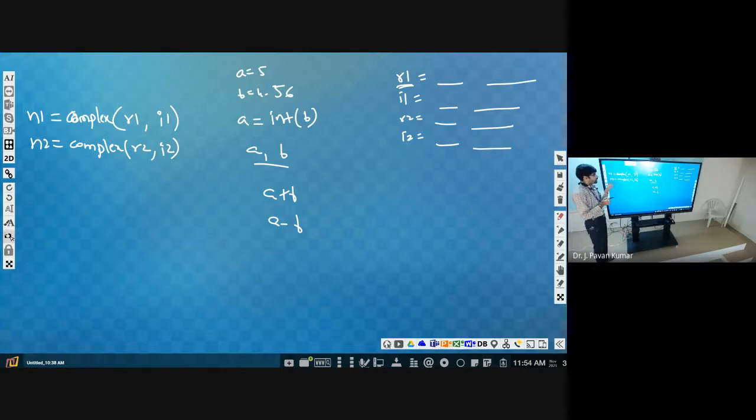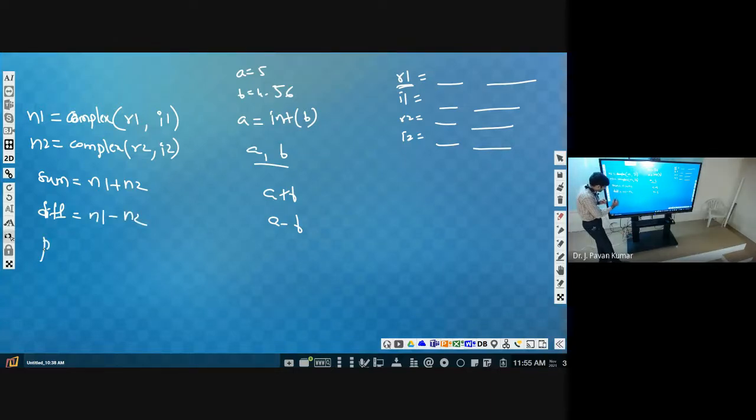But there already exists some support for complex numbers. Why? Because it is a default type, so it is a supported type. It is not that we are explicitly proposing this complex type; it is already supported by Python. So there is support for arithmetic operations that we can perform on complex numbers. So directly we can say sum is equal to n1 plus n2. Next, difference is equal to n1 minus n2.